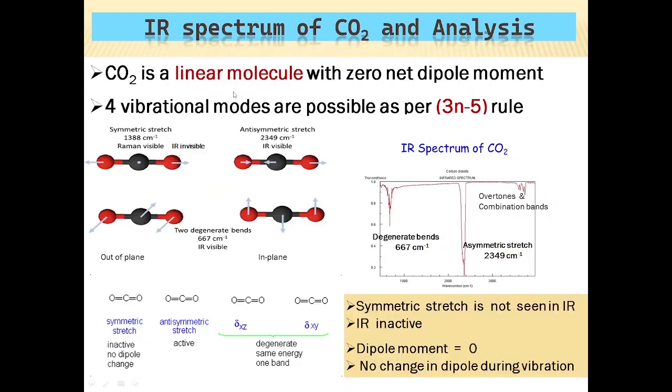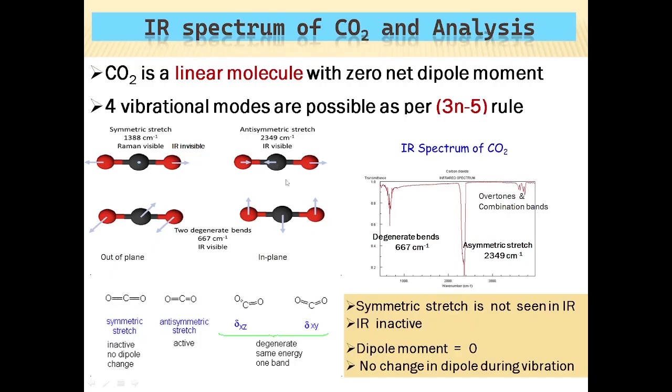Carbon dioxide is a linear molecule and it has a zero net dipole moment, but still it has some motions in the IR region that can give rise to IR peaks. The total vibrational modes for a linear molecule are governed by the 3n minus 5 rule. So 3 into 3 minus 5, that is 9 minus 5, 4 vibrations are possible for the carbon dioxide molecule.